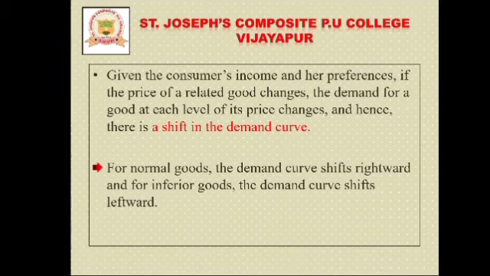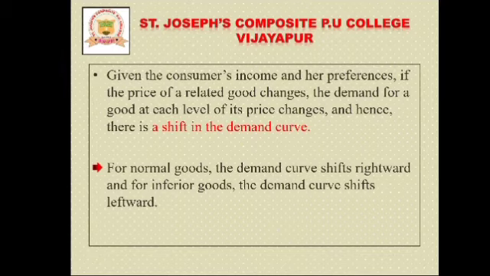Given the consumer's income and her preferences, if the price of related goods changes, then the demand for goods at each level of its prices changes, and hence there is a shift in the demand curve.